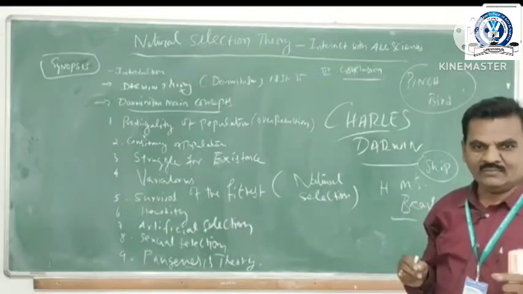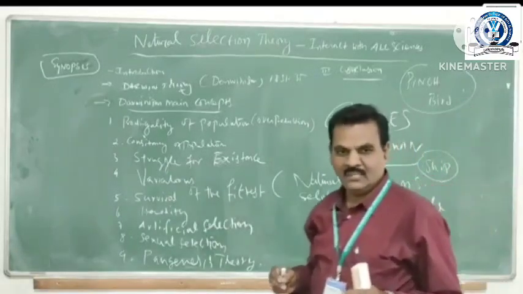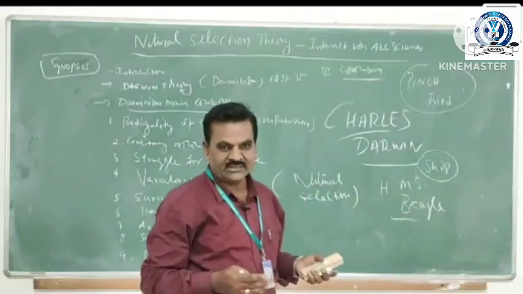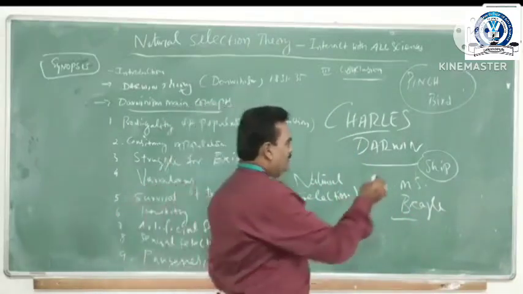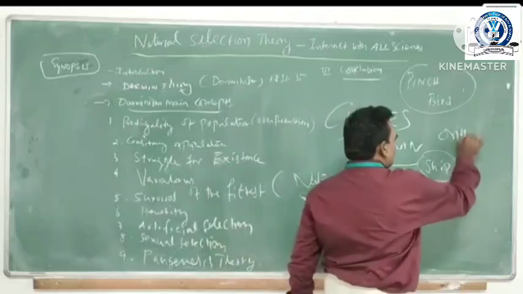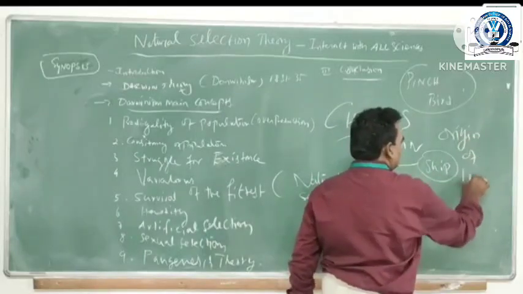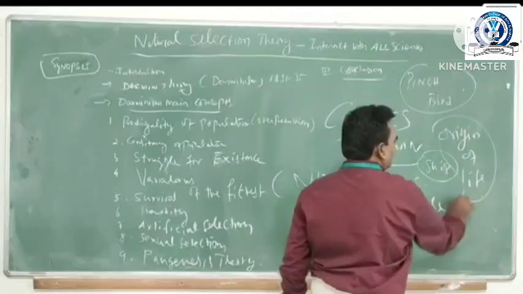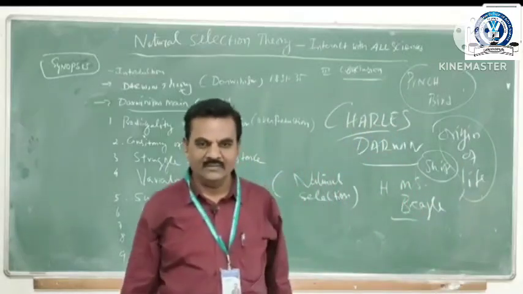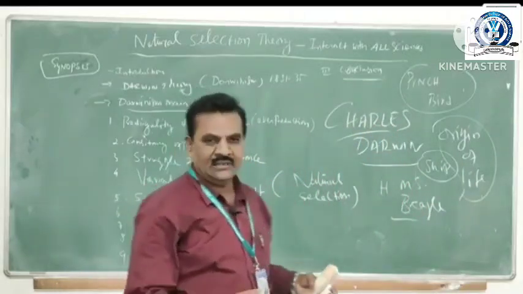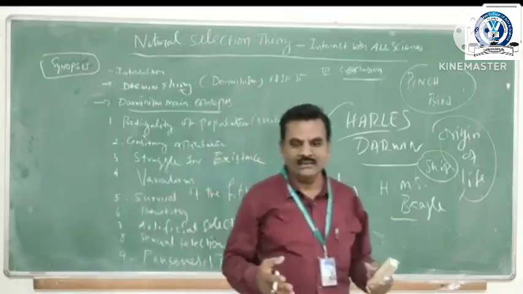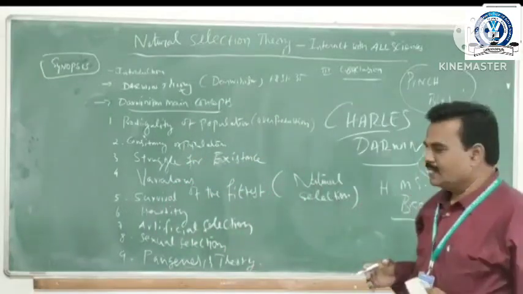He was very much impressed, and he published his article, Origin of Life. All the scientists turned to Charles Darwin's side.